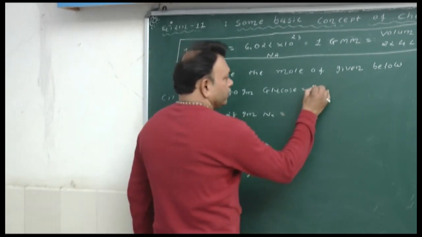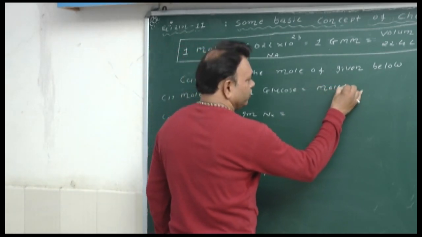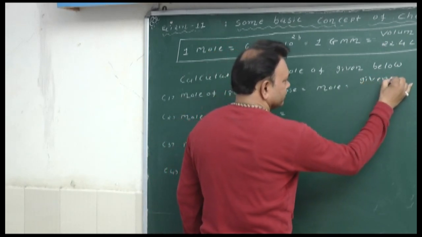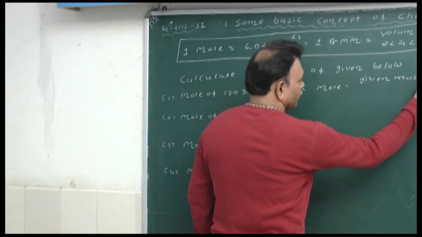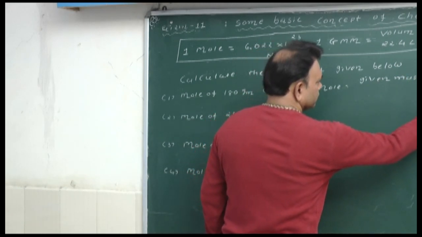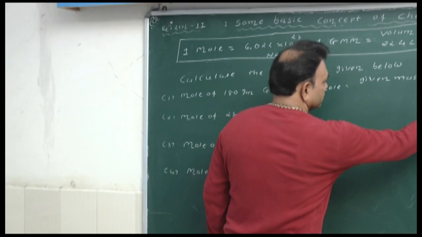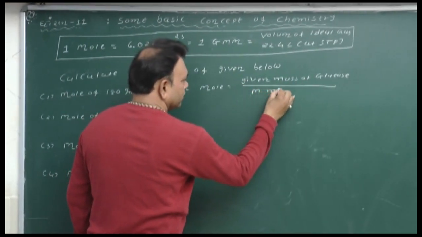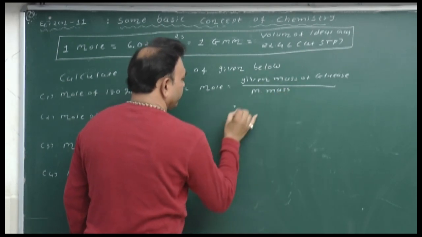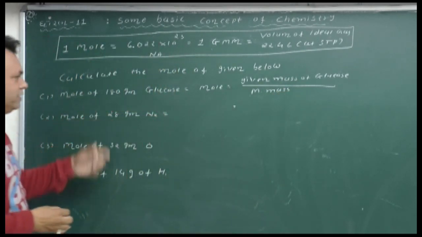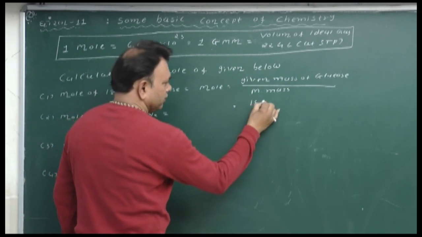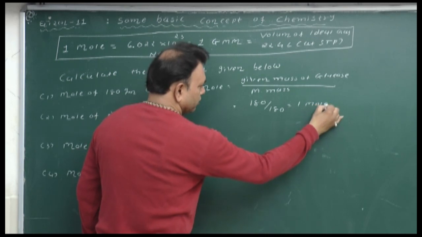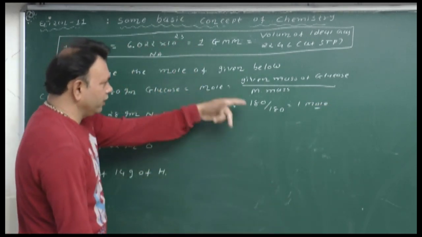So mole is equal to given mass of glucose upon molecular mass. So we know the weight of glucose having 180. So 180 upon 180 is equal to 1 mole. Same as, I will not write down again the formula.